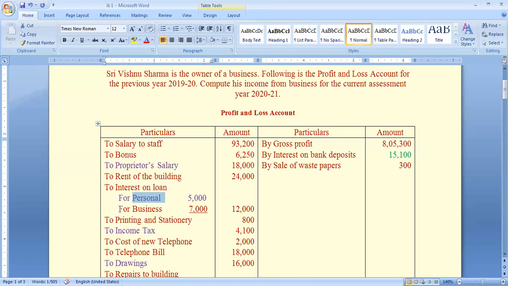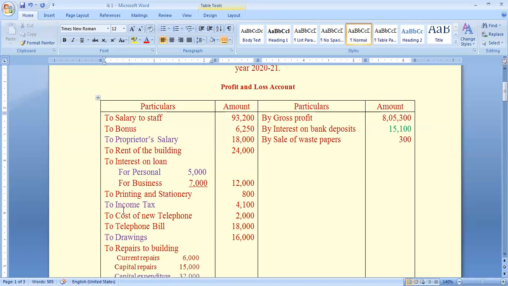Interest on loan for business is allowed, but interest for personal loan is not allowed. Next, printing and stationery is for the business organization. Next, income tax. Income tax is a personal tax, hence it is not allowed as a deduction. Next, cost of new telephone. The telephone will be used for business purposes. It is to be treated as a revenue expenditure, hence it is allowed as a deduction.